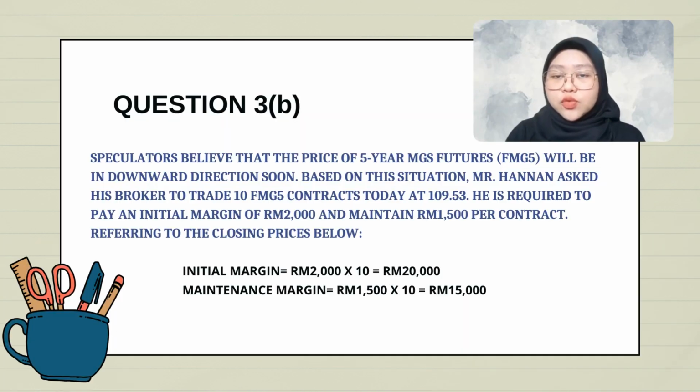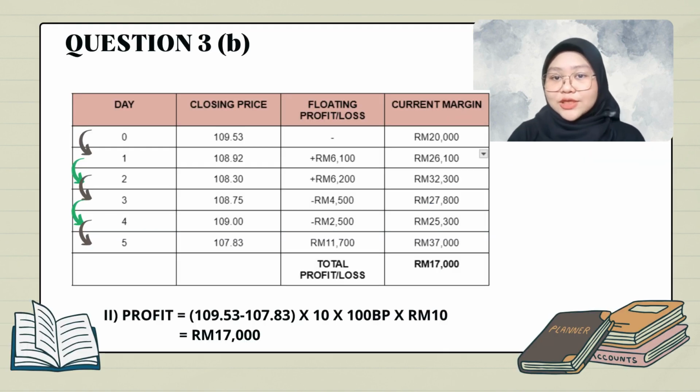Based on the past year question from February 2020, question 3B is a speculating question. From the question, we can identify the number of contracts, which is 10, and the initial margin is 2,000 ringgit. Maintenance margin is 1,500 per contract. The total maintenance margin would be 1,500 ringgit multiplied by 10 contracts, and it will be 15,000 ringgit. Based on the table, we need 4 columns, which are day, closing price, floating profit or loss, and current margin. For the columns day and closing price, we only need to copy from the question. The current margin for day 0 will be the current margin that is already stated in the question, which is 20,000 ringgit.